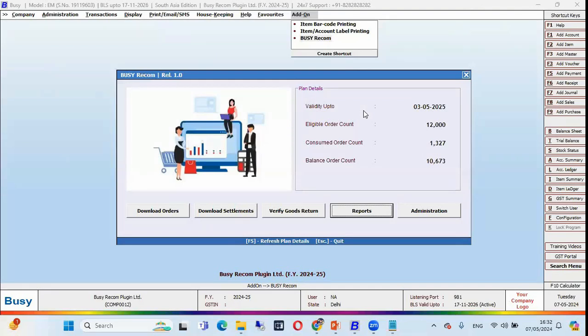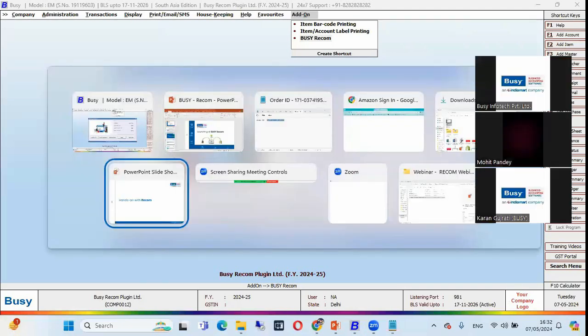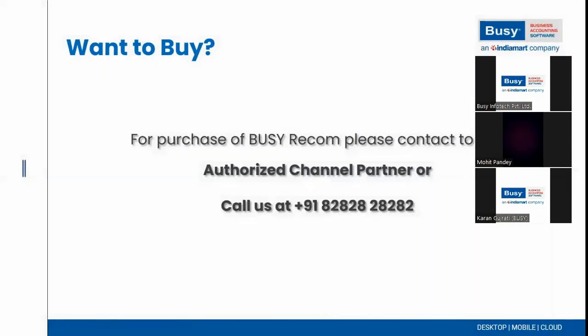So this is a short demo of BUSY Recom: how to configure it, how to download the transactions, how to track the goods return, and how to read the reports. This is a very good solution for e-commerce sellers. And if a user wants to purchase BUSY Recom, then he can smooth his business and his processes.